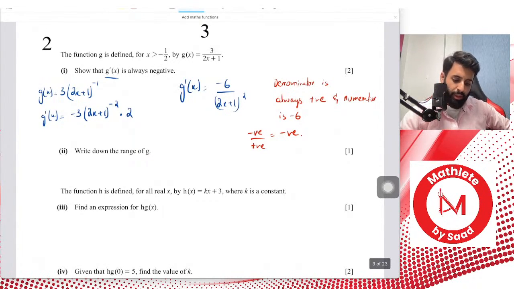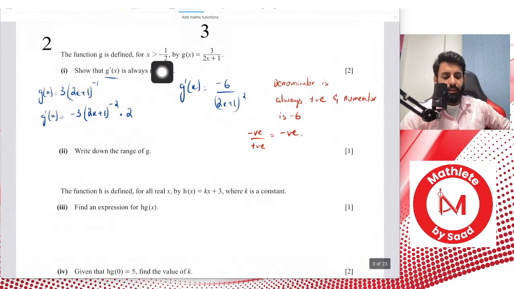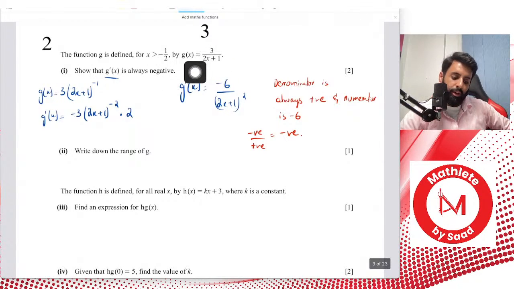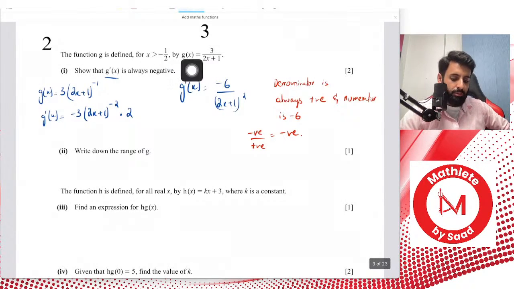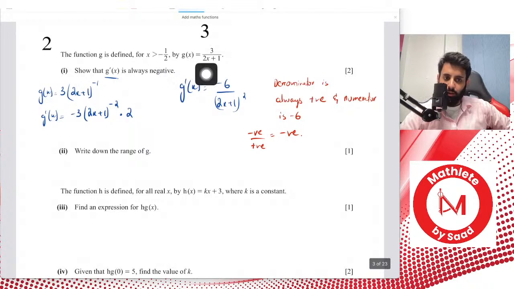Also bear in mind that the domain of this is x greater than minus half. So think about it. Do you think the denominator will ever be a negative value, considering that the value of x that you're plugging in is minus 1 over 2 or greater? I'm not talking about g prime of x. Remember, I'm talking about g of x.